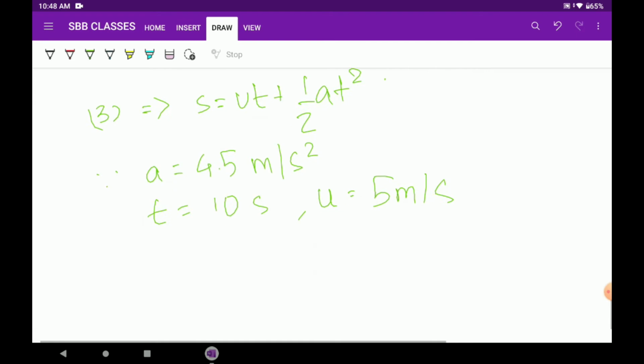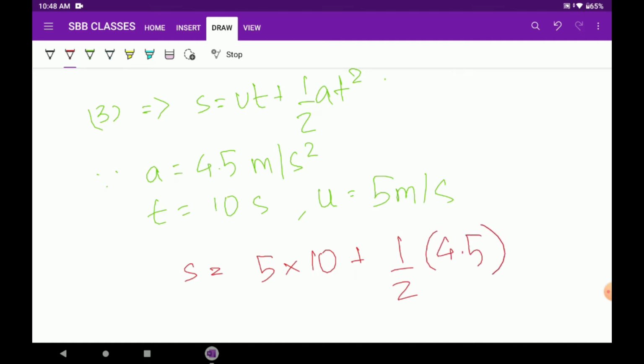I'm showing this as a separate thing, though it is not needed in this problem. So s equals 5 into 10 plus half into 4.5 into 10 squared. This is ut and this is half a t squared.